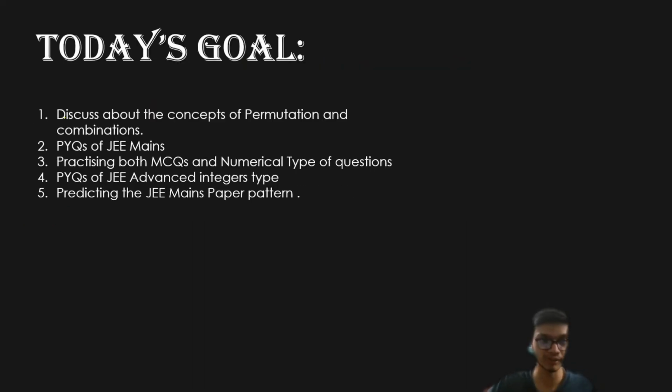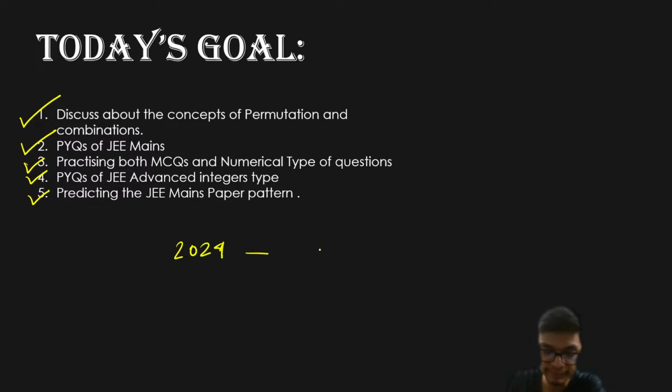So today our goal is to discuss the concept of permutation and combination, and we're going to see the previous year questions of JEE Mains. We are going to do some paper analysis as well. The statistical data from the paper analysis I have done so far is that if you look at the 2024 paper, the weightage was around 3.5%, which is roughly one question. And if you look at 2023, the weightage was around 5.3%, so roughly 1.5 questions.